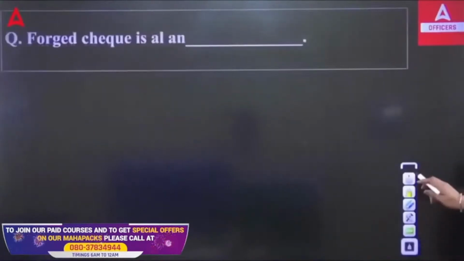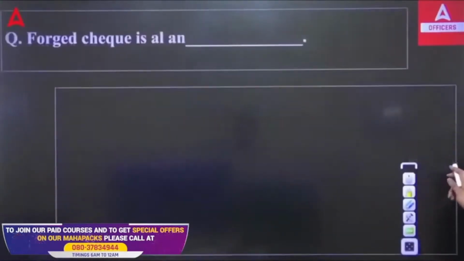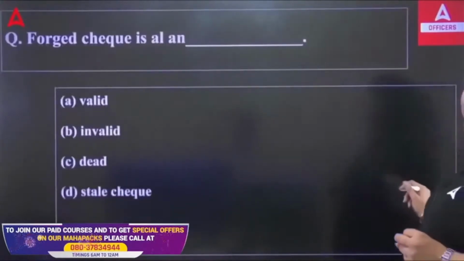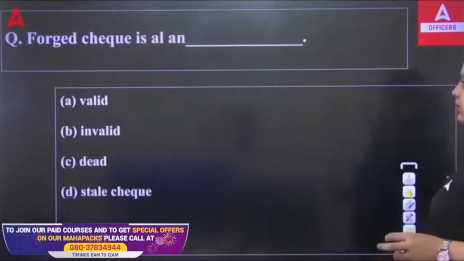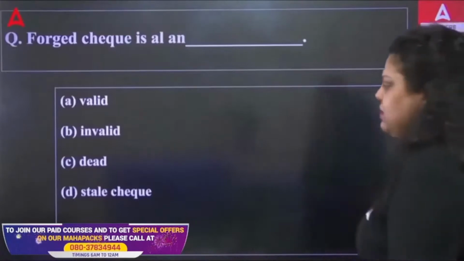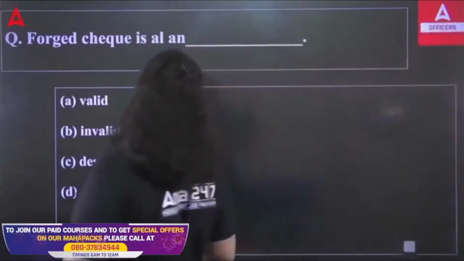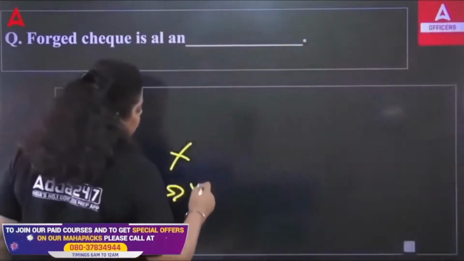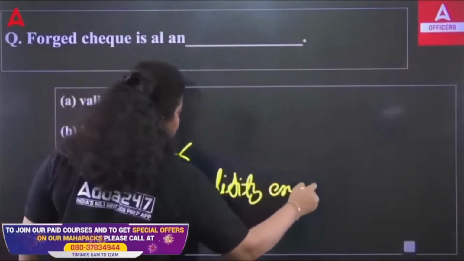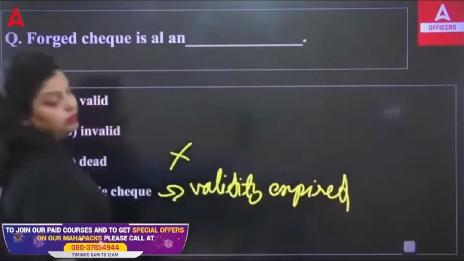Next, a forged check is always an valid, invalid, dead or stale check. So, the question is asking, a forged check is always a valid check, and it can't be a dead check. It can be a stale check. A stale check means when the validity of a check is expired. When the validity of a check is expired, that check is known as a stale check.